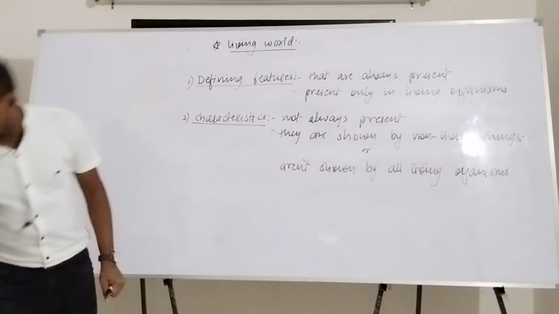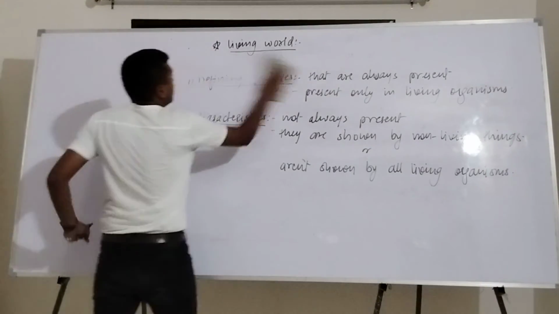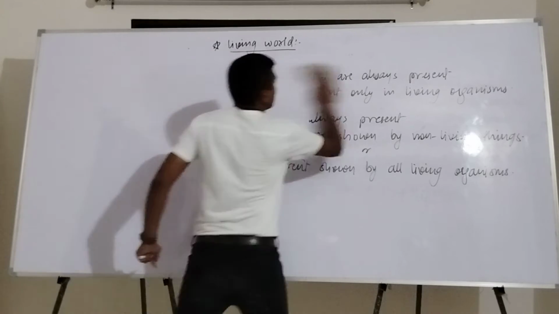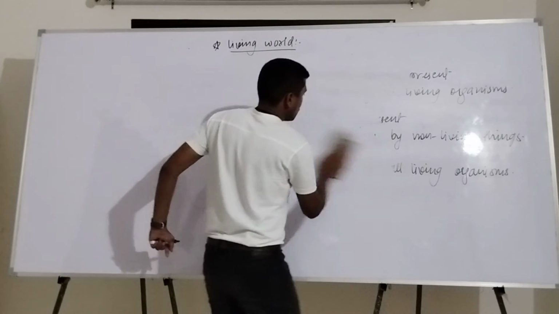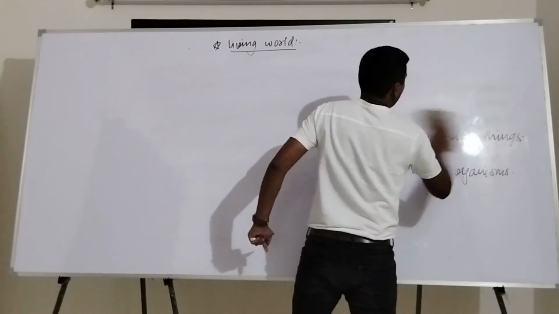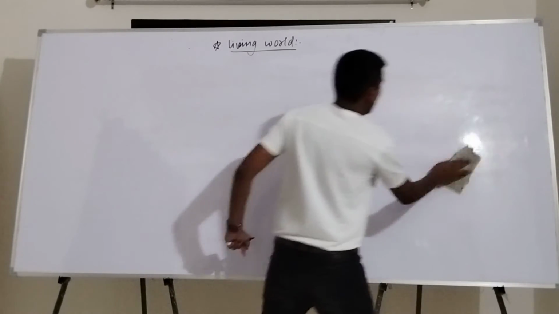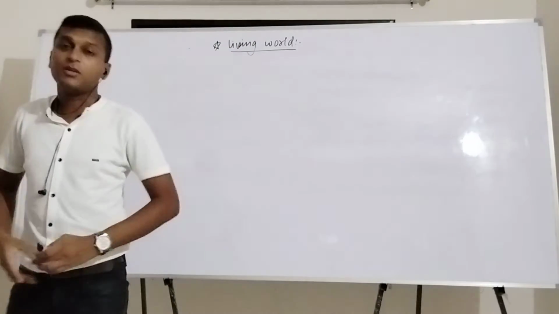Okay, so let's see. If we talk about growth, what is called growth? Generally, people say that growth is an increase in the size.